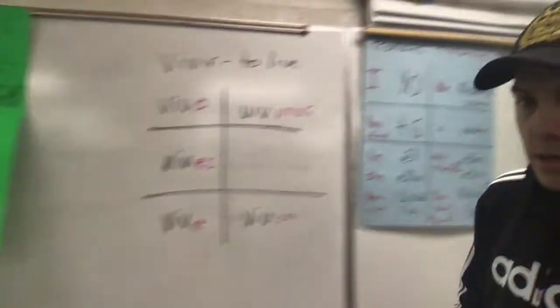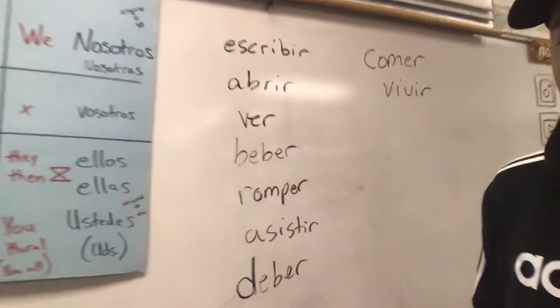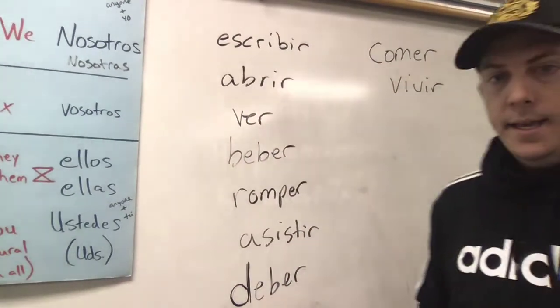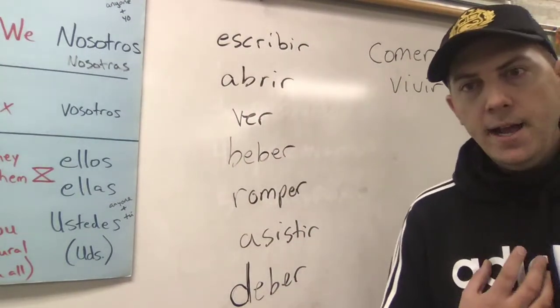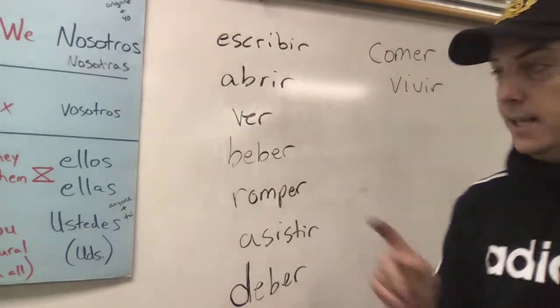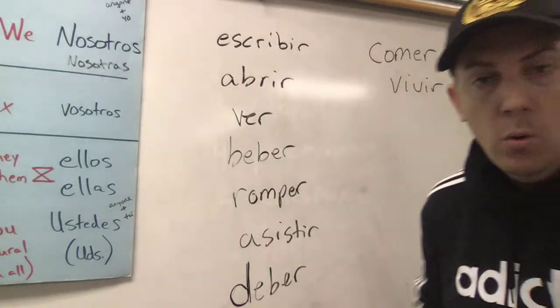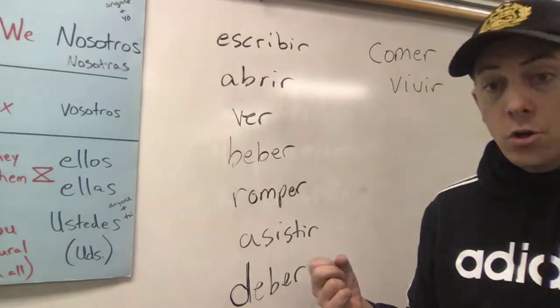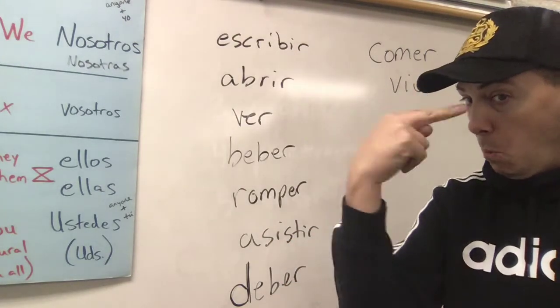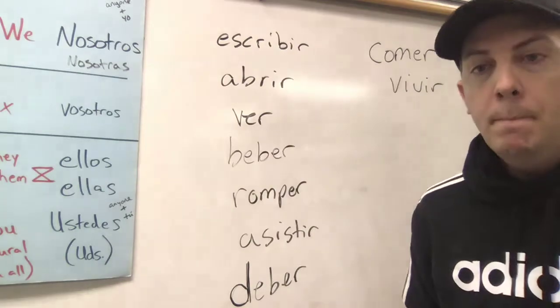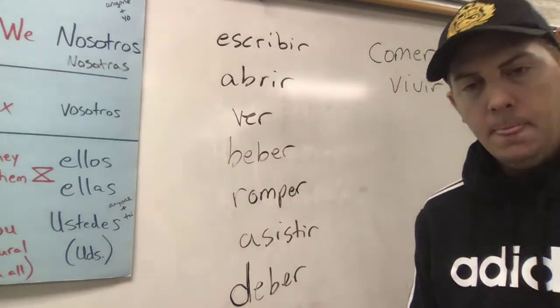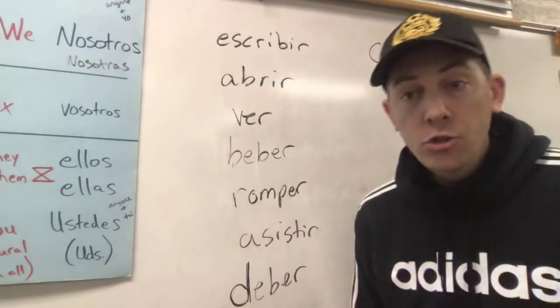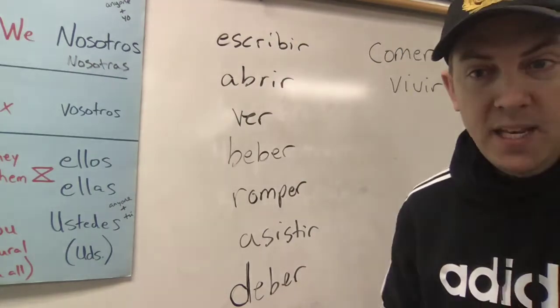Anytime I'm talking about myself, yo, and doing an action, it'll end in o. So if we look at our words over here, escribir, I want to say I write. Escribo: I drop that and add o. Yo abro la puerta. Yo bebo agua. I drink water. Yo rompo la piñata.